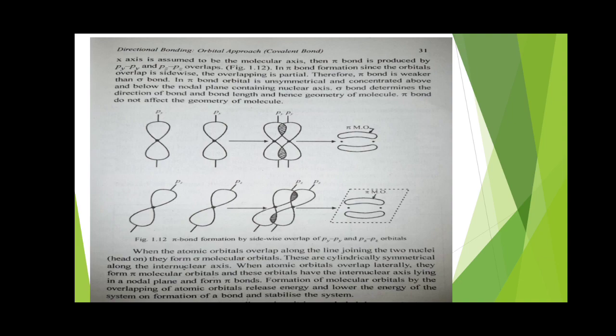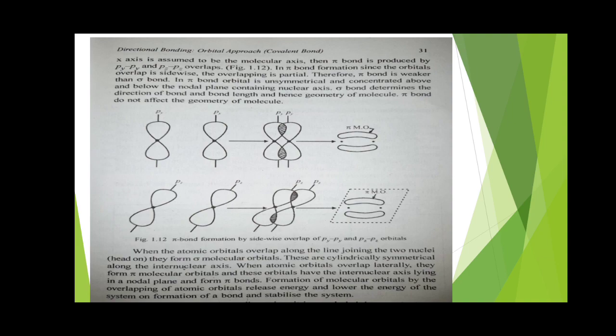Thus the x axis is assumed to be the molecular axis. Remember, the py and pz axes are not molecular axes. So x is a molecular axis and always generates a sigma bond, while py and pz orbitals always generate a pi bond when they overlap. This you have to keep in mind. Now this can be understood with the help of this diagram also.